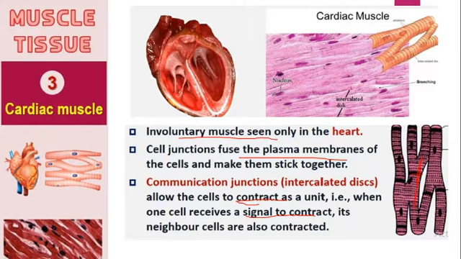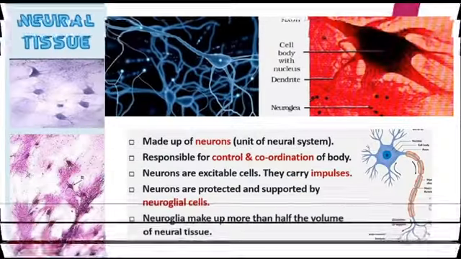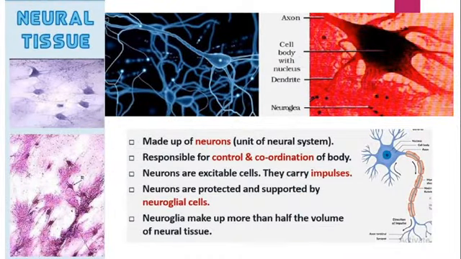So these all are the different types of muscular tissue. Now we are going to discuss about the neural tissue or the nervous tissue, right? So mainly this neural tissue, we can say that it actually consists of different types of neurons, right? So the main component of that neural tissue or the nervous system is actually the neurons, right? So they are the basic structural unit of the nervous system. So we can simply say that they are the unit of the neural system. And because of these neurons, control and coordination of the body is actually happening, right?